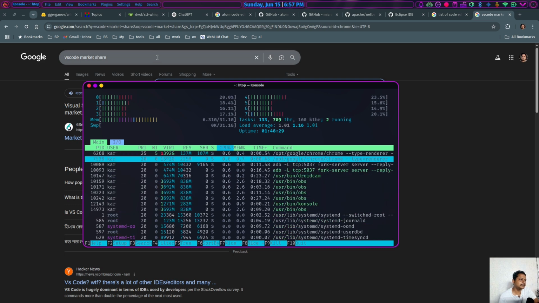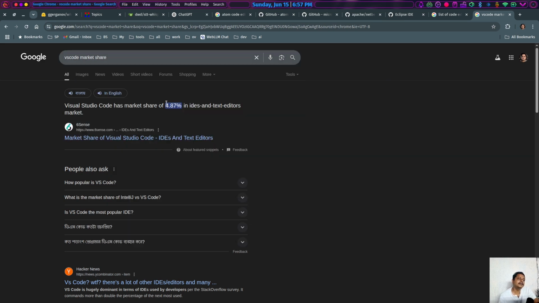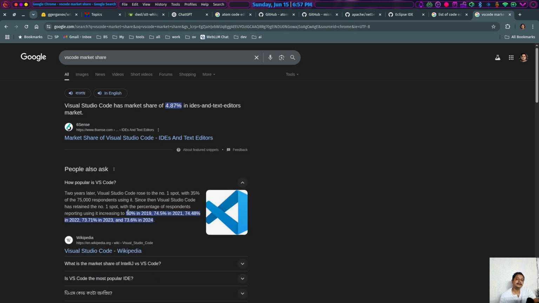If you see the market share, according to Google, they hold nearly 5%. But in my experience, the majority of people are using VS Code or various derivatives of VS Code. The use of VS Code grew gradually, from 50% to 73.6% in 2024. If you combine all those text editors that are derivatives of VS Code, the percentage goes much higher, and this is a signal of worry. We should take a look.